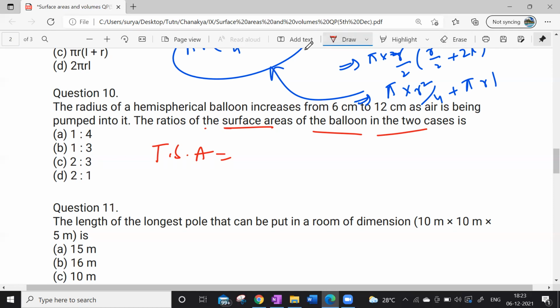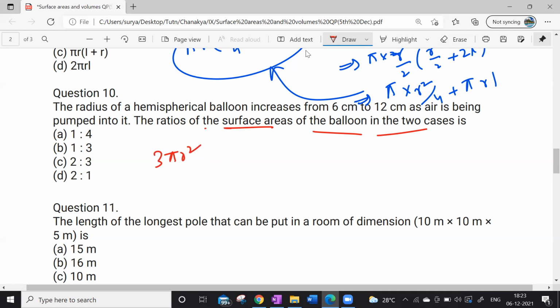Sir, 4 pi r square. How 4 pi r square? That's the total surface area of a sphere. Sorry, sir. I'm asking about a hemisphere, not a sphere. Sir, 3 pi r square, sir. Yes, very good, very good. 2 pi r square plus 1 pi r square, 3 pi r square.